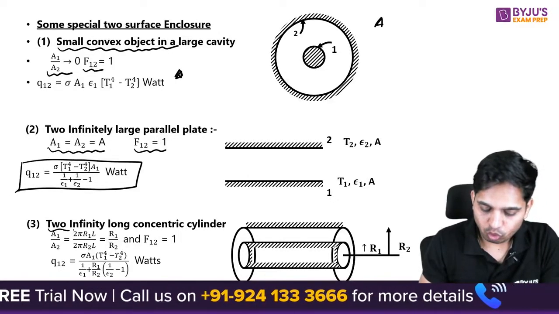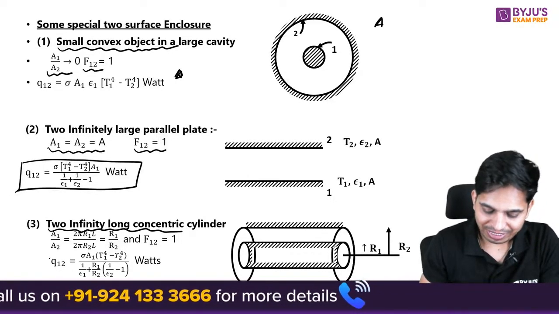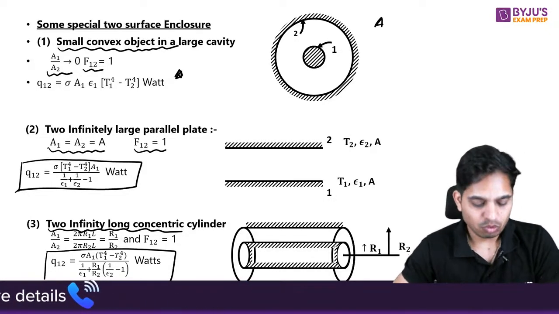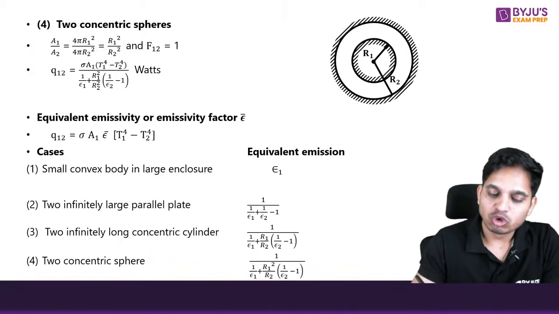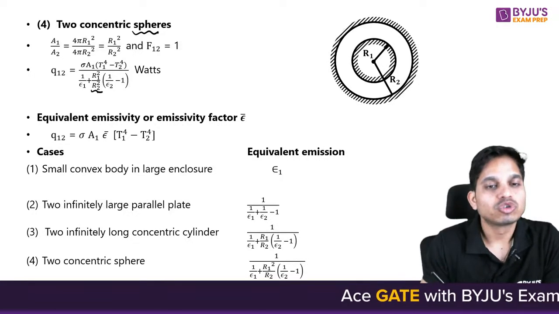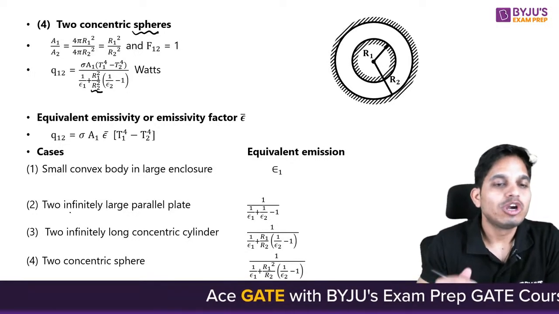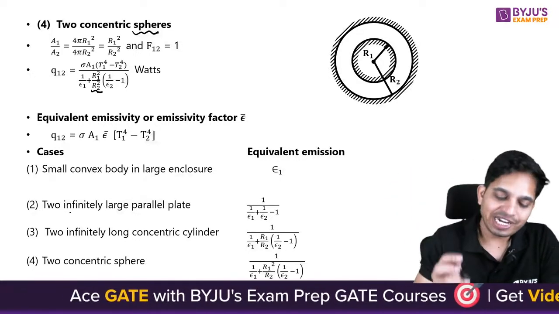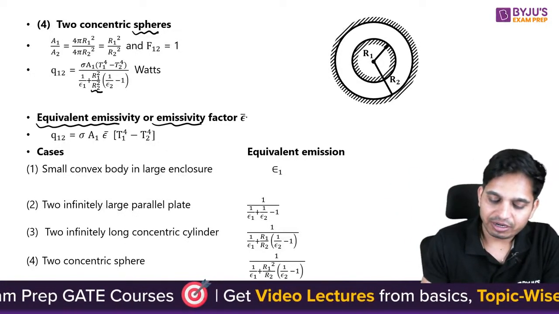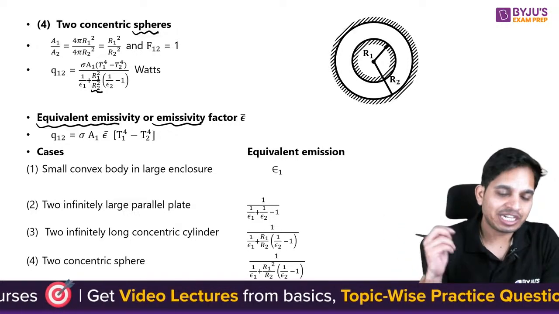And when you have two infinitely long concentric cylinders, this, it can also be given for a sphere, and here it is R1 square by R2 square. You have to remember all these formulas. Now there is one more concept of equivalent emissivity or emissivity factor. So it is basically like overall heat transfer coefficient.